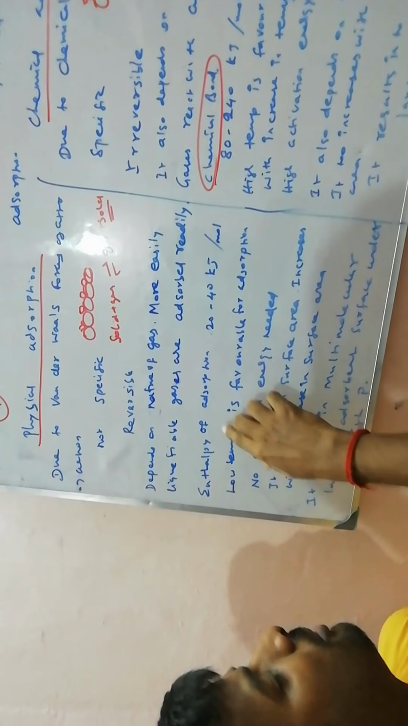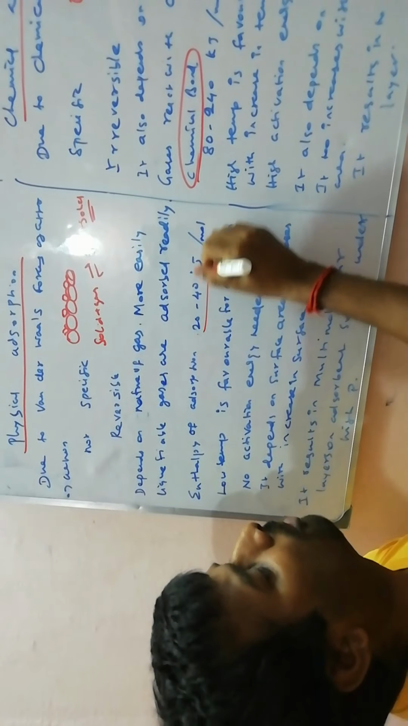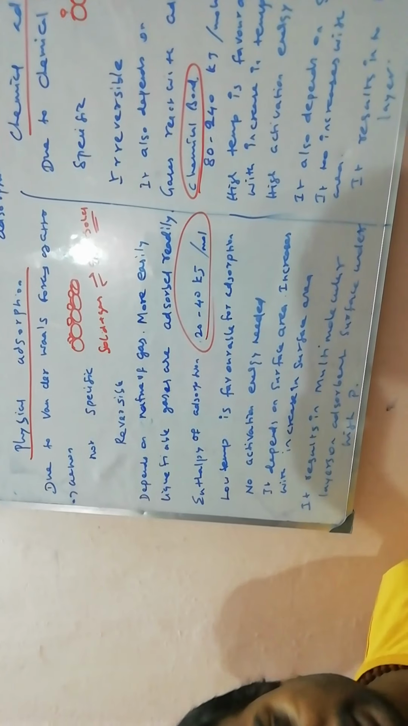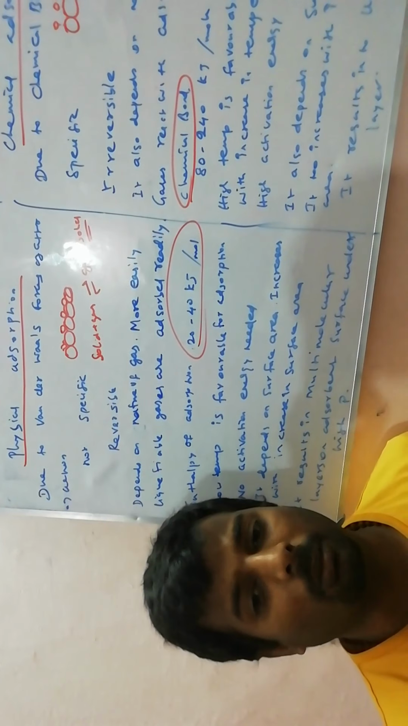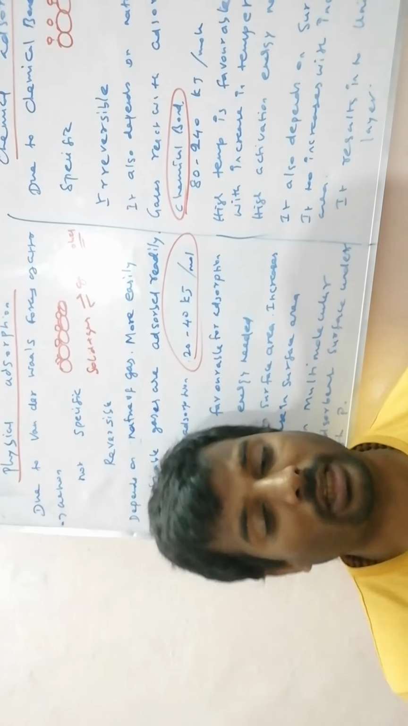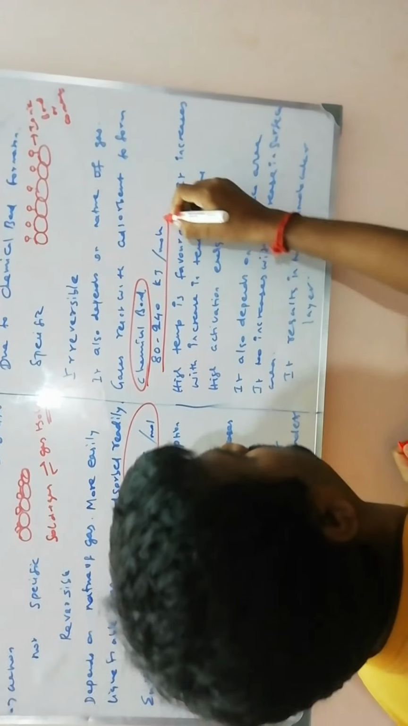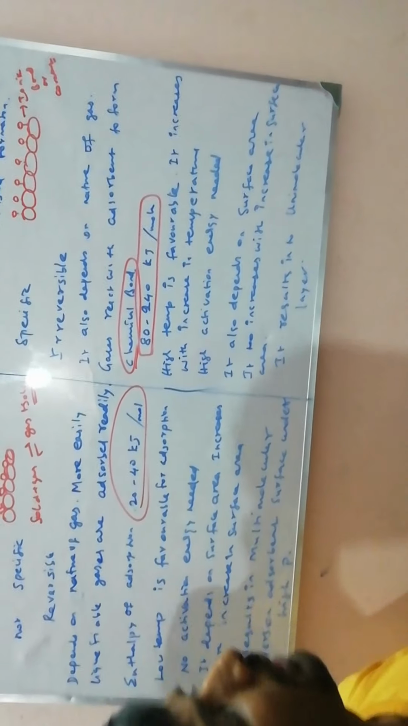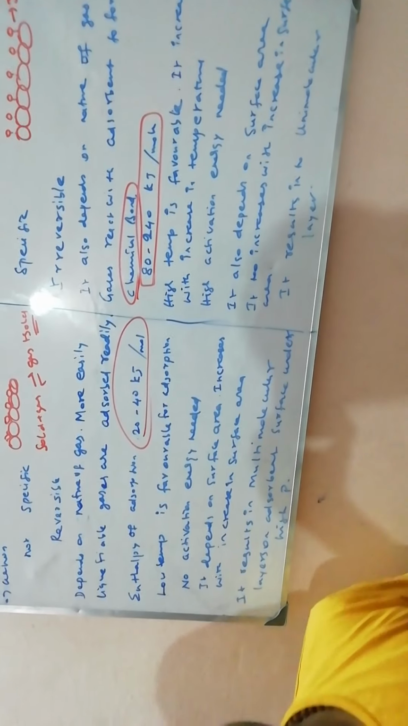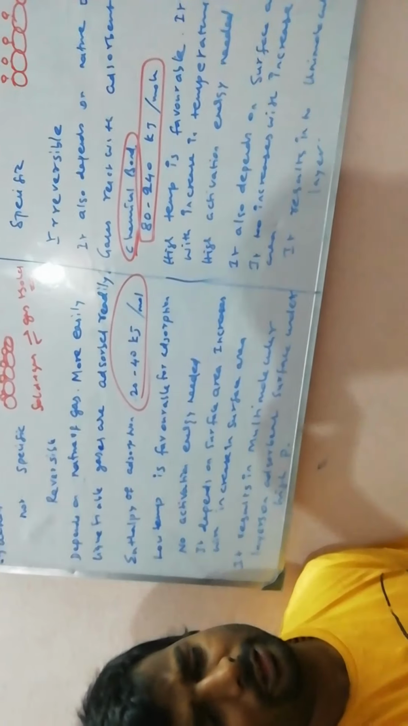Physical adsorption is simply sticking on the surface. For simple sticking, 20 to 40 kilojoules of energy is needed, because beyond this energy the bonds themselves undergo desorption. Here the enthalpy of activation is 80 to 240 kilojoules. Both the reactions are exothermic. Here also exothermic, here also exothermic.